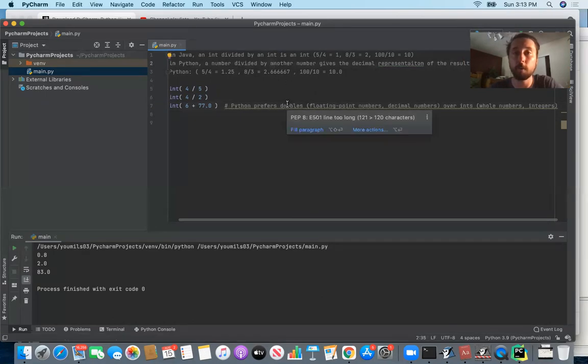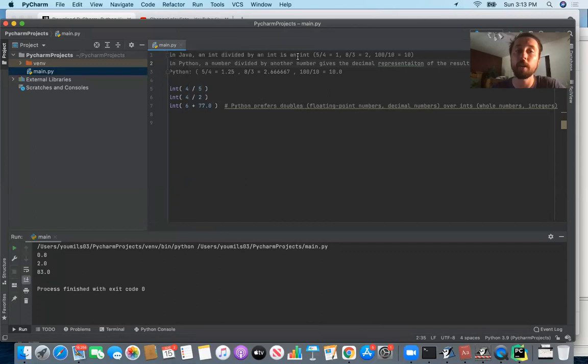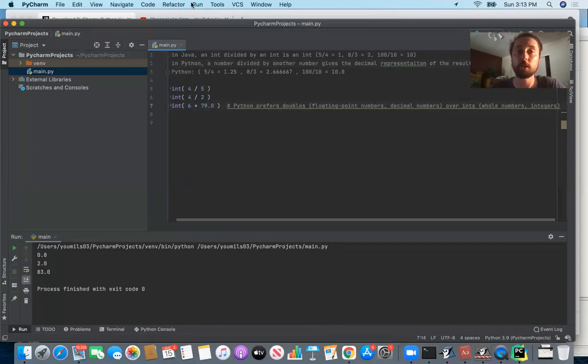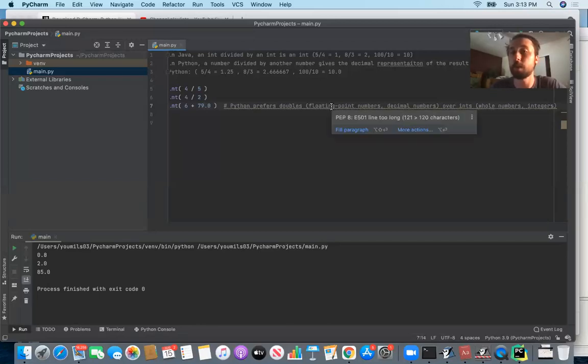So then if we scroll back over it, it says that the line is too long. So this is another example of etiquette. And we're going to be seeing these little PEP things, these little Python enhancement proposal suggestions, right? And we're literally too long by one line, and it wouldn't have an issue compiling, right? So you can still compile it and it still compiles, right? You change this to a 79, you're going to get 85.0, right? It's still going to compile. It's just saying, well, that's sort of a long comment and it's not the prettiest line of code. So maybe, just maybe, you want to consider doing away with that and making it shorter.